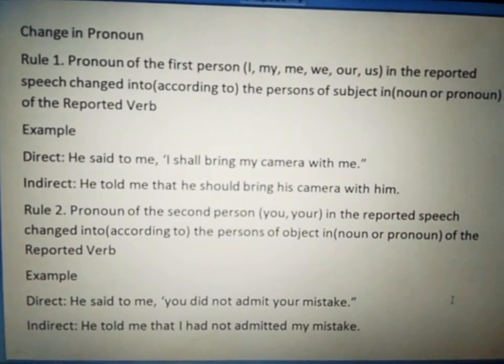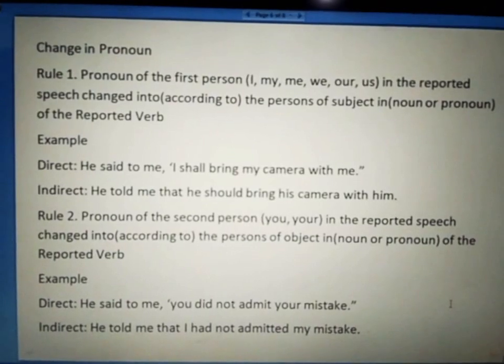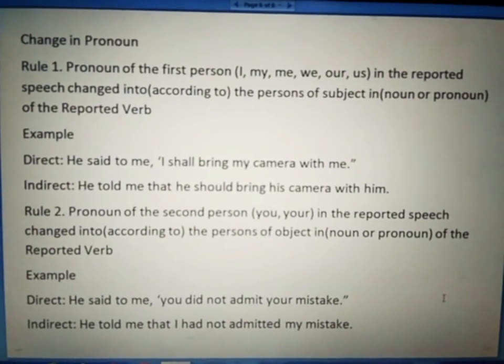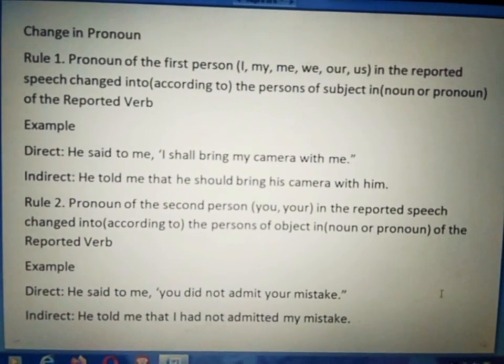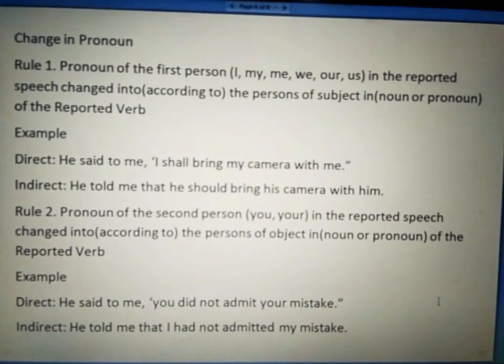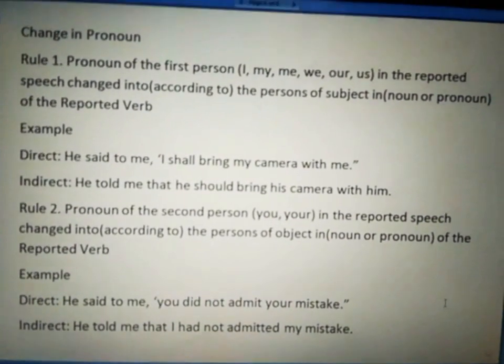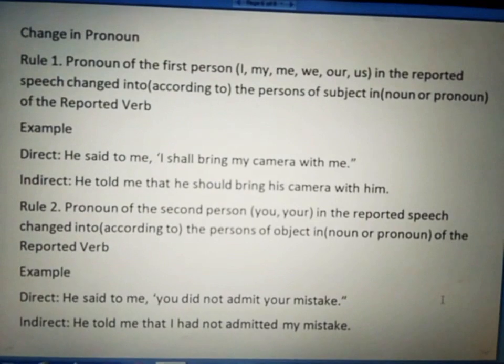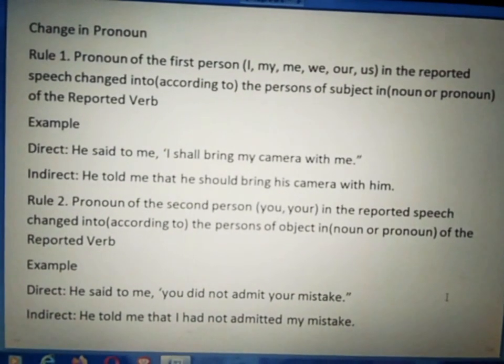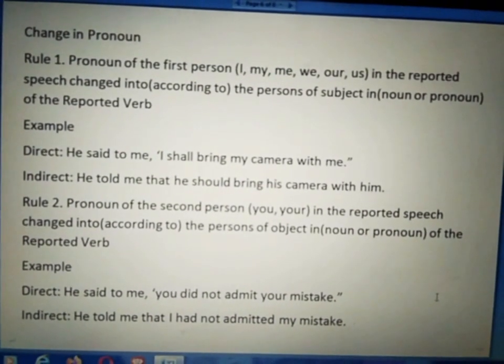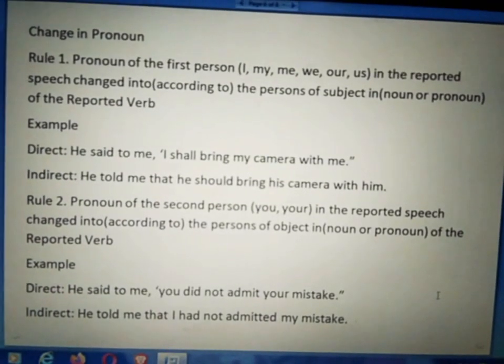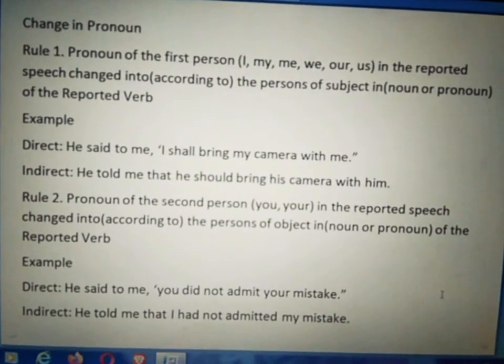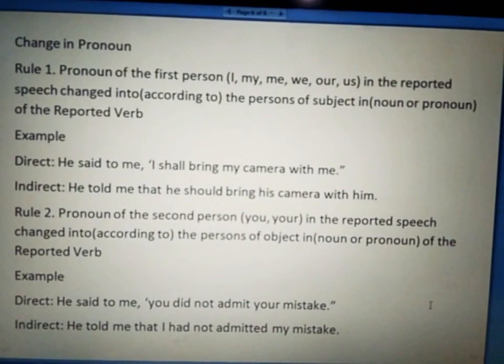Whenever we change our speech into indirect from direct, we just keep in mind the change in pronoun. The very first rule to change pronoun is that the first person in reported speech changes according to the person of the subject in the reporting verb. So what is the rule?